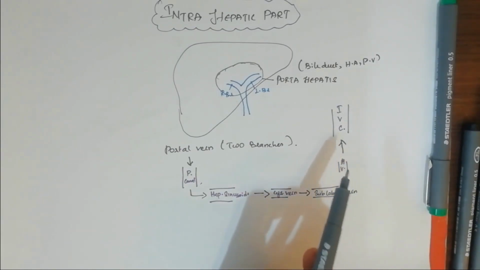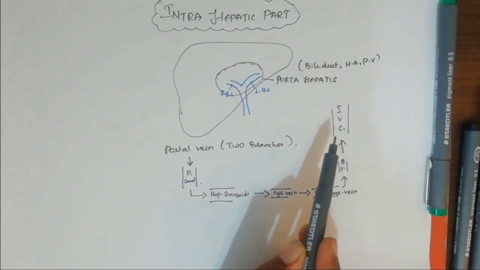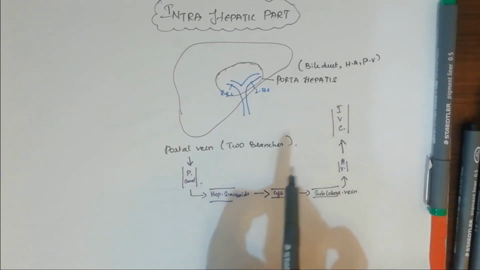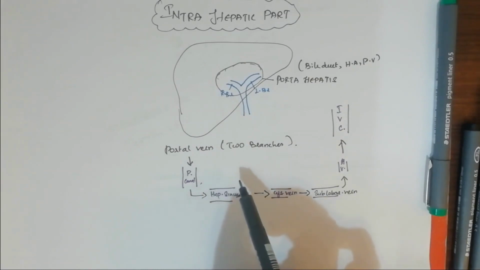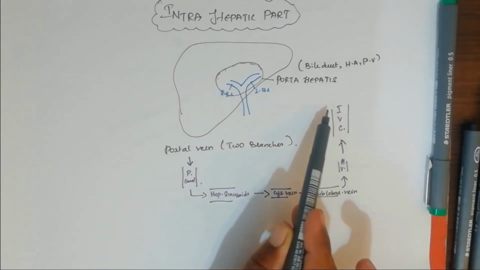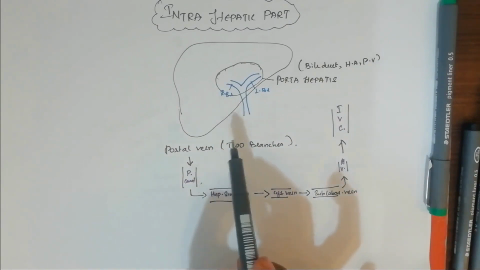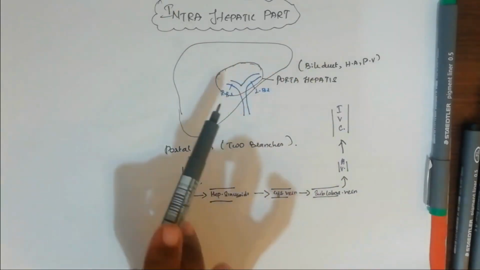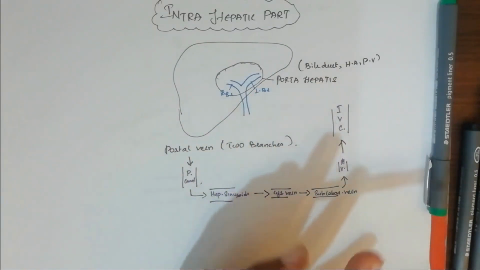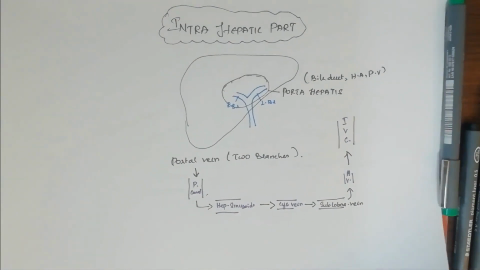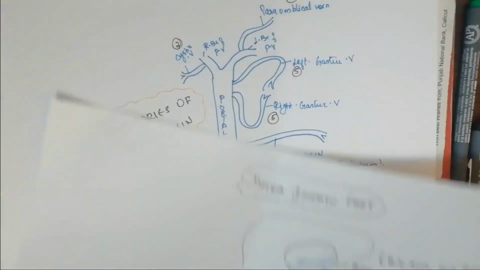Later the portal vein will again divide into left branch and right branch, as you already know, which enter the liver tissue through the porta hepatis. These two branches of portal vein again drain two smaller veins: the right branch drains the cystic vein, which is coming from the gallbladder, and the left branch drains the para-umbilical vein.